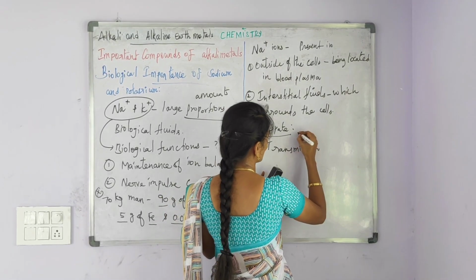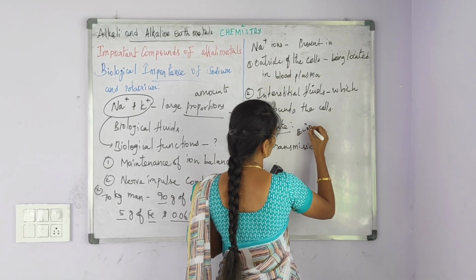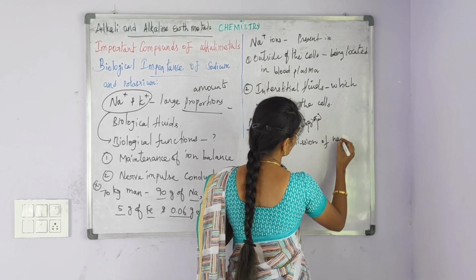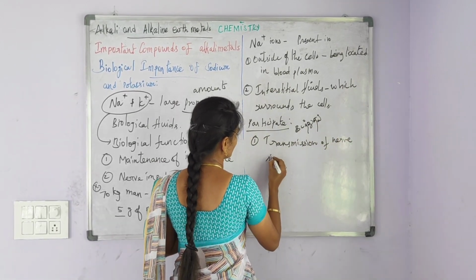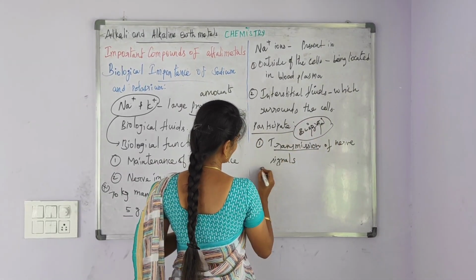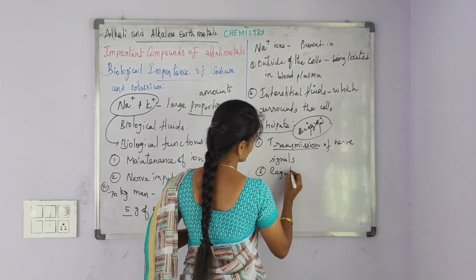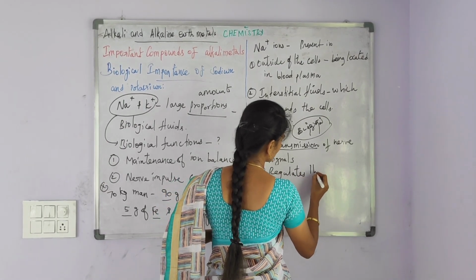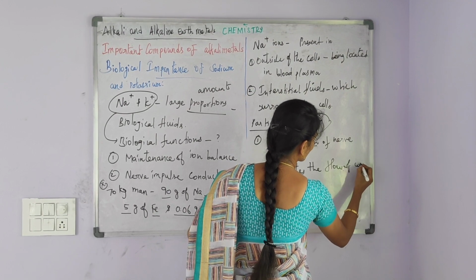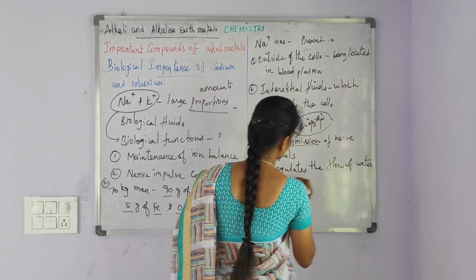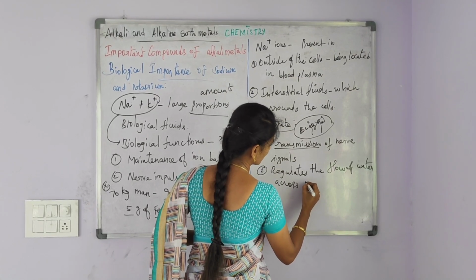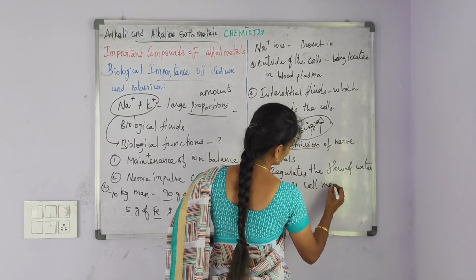And the second one is regulating the flow of water across cell membranes.